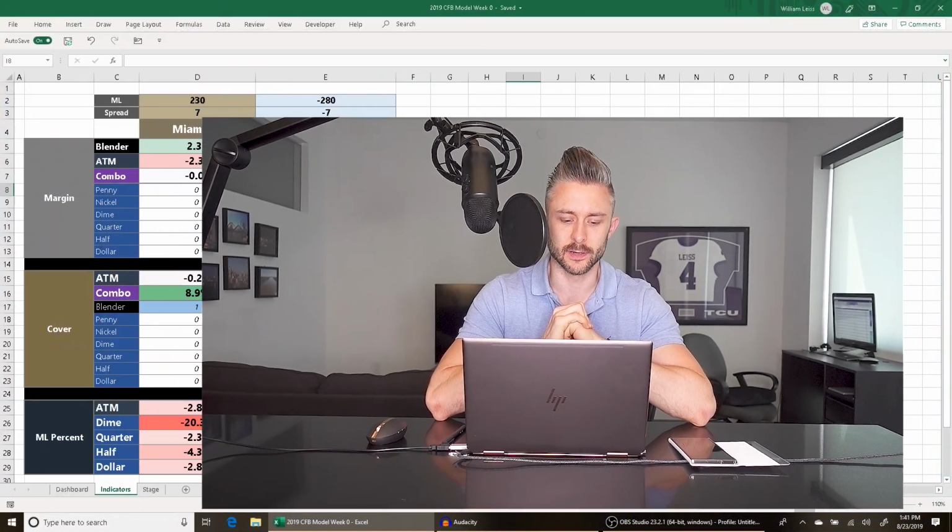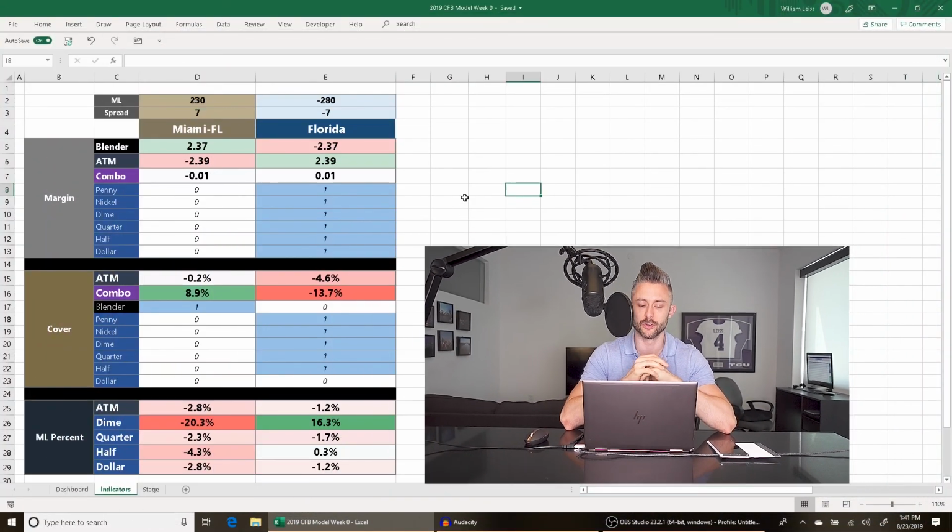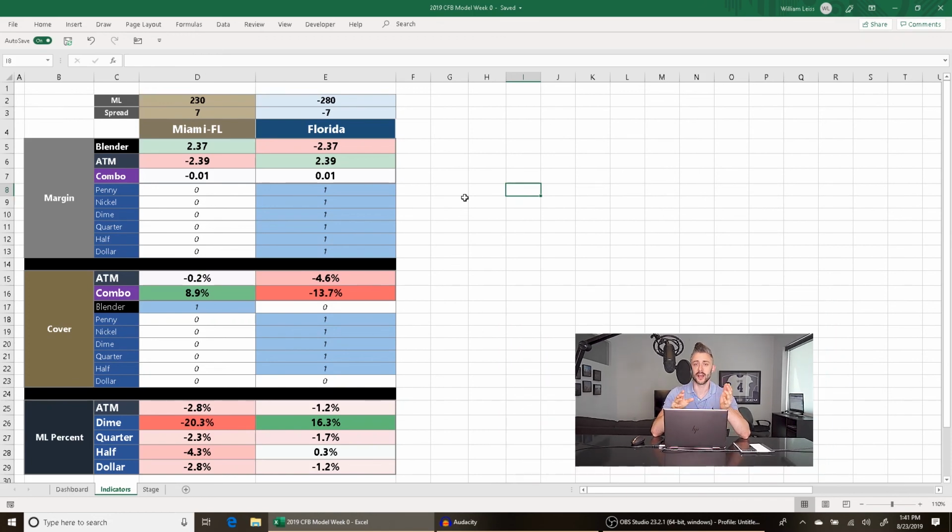So let's get started. The first game on the docket is going to be Miami and Florida, playing at a neutral site in Orlando. The spread as of right now is 7, and the money line is plus 230 for Miami, minus 280 for Florida. Now, I think this line is razor sharp.